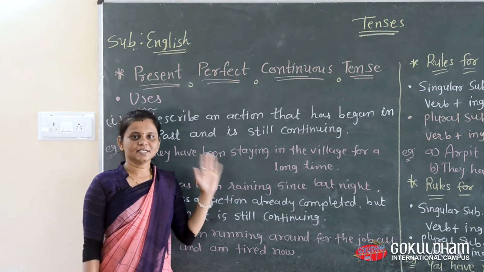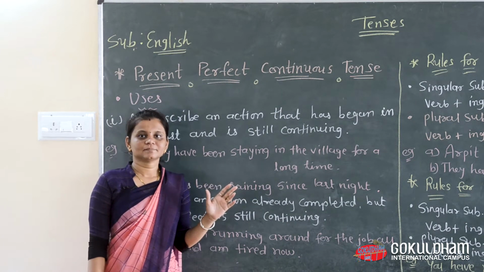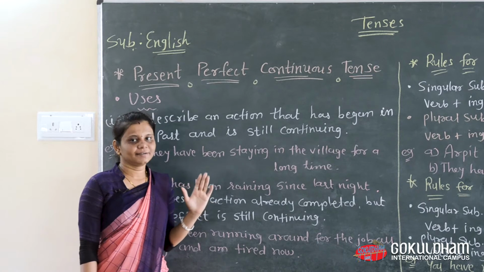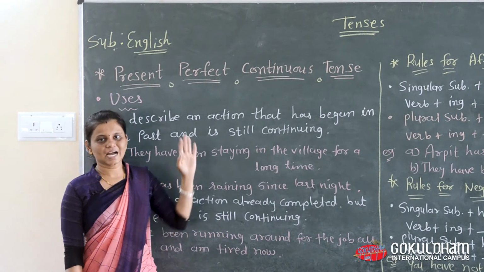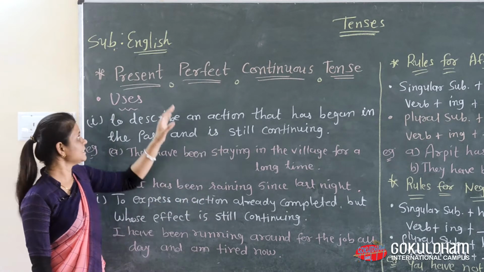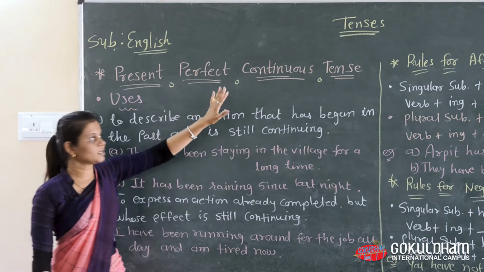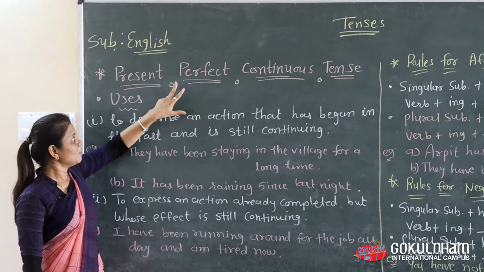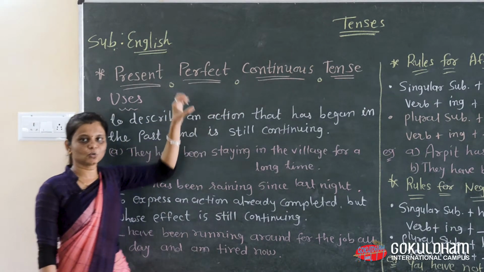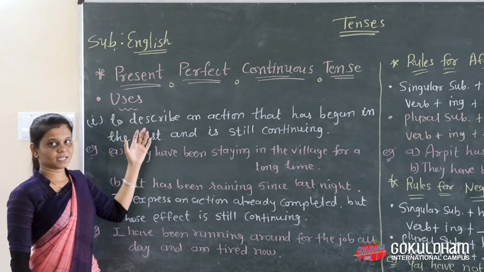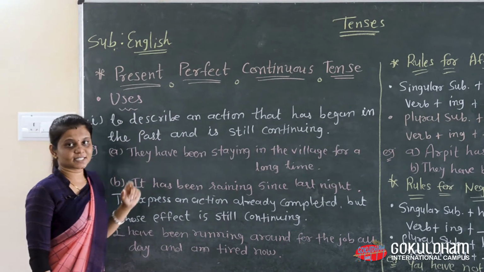We learn present tense. Among them, three different tenses we already learned: simple, progressive and perfect tense. Now number four, that is present perfect continuous tense. In this tense, we learn the perfect tense and continuous tense together. First we see the uses of this tense.